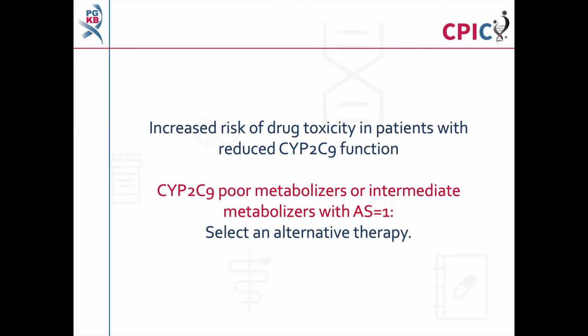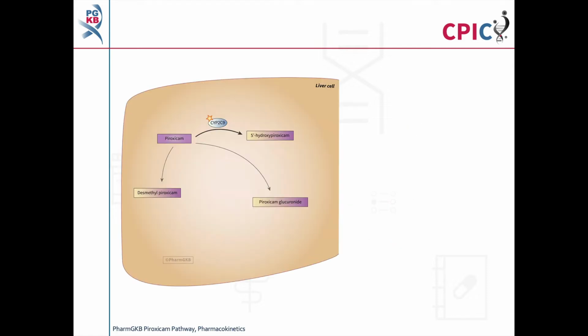Patients with reduced CYP2C9 function are at an increased risk of experiencing drug toxicity due to increased exposure to NSAIDs. Because of this, the guideline recommends that an alternative therapy is selected for patients who are CYP2C9 poor metabolizers or CYP2C9 intermediate metabolizers with an activity score of 1.